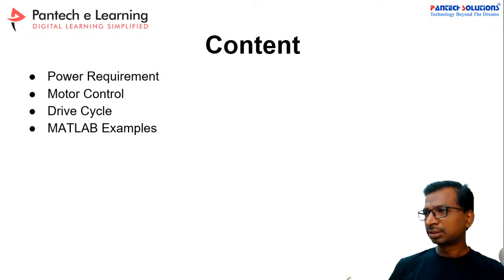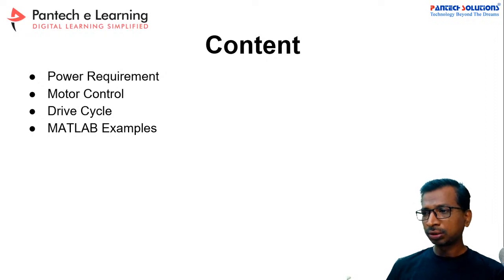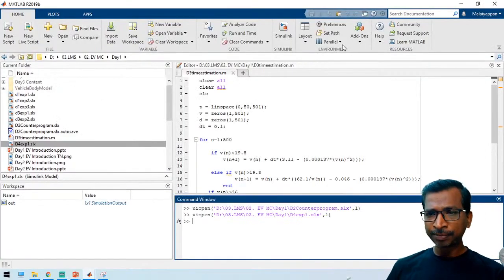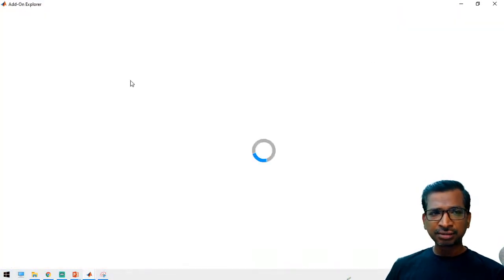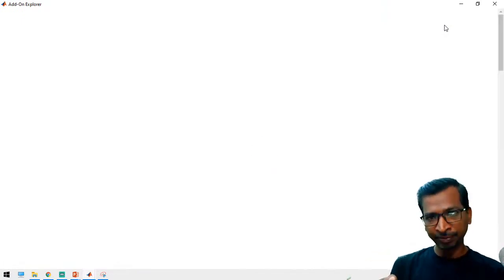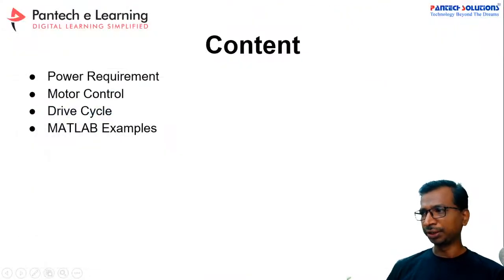Some libraries are missing. If you are missing libraries, don't worry. Just go to MATLAB, click here on add-ons, and search for whatever toolboxes you want. For that you should know the toolbox name. If you search the toolbox name, then you can directly install the toolbox to your computer. So don't worry about it.